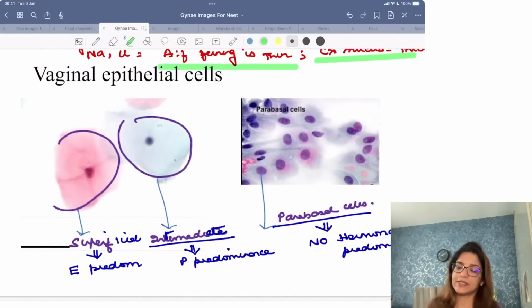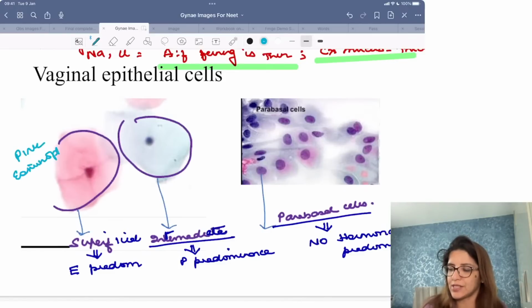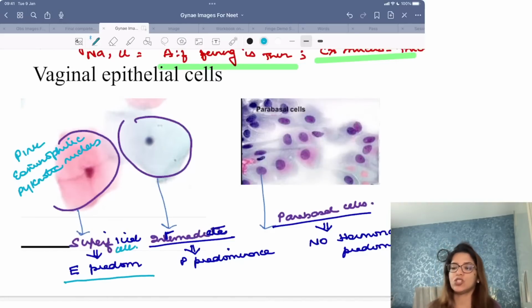these three cells, they are very, very important for you. If you are getting pink colored cells, in other words, eosinophilic cells with a pyknotic nucleus. This means it is superficial cell. Please remember, superficial cells are seen whenever there is estrogen predominance. In other words, in the first half of menstrual cycle, the cell which is going to predominate in the vaginal epithelium will be superficial cells.